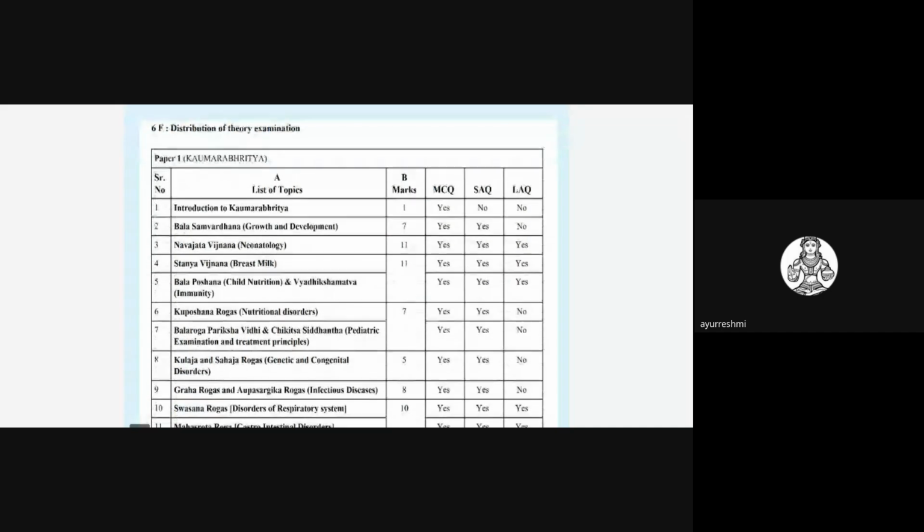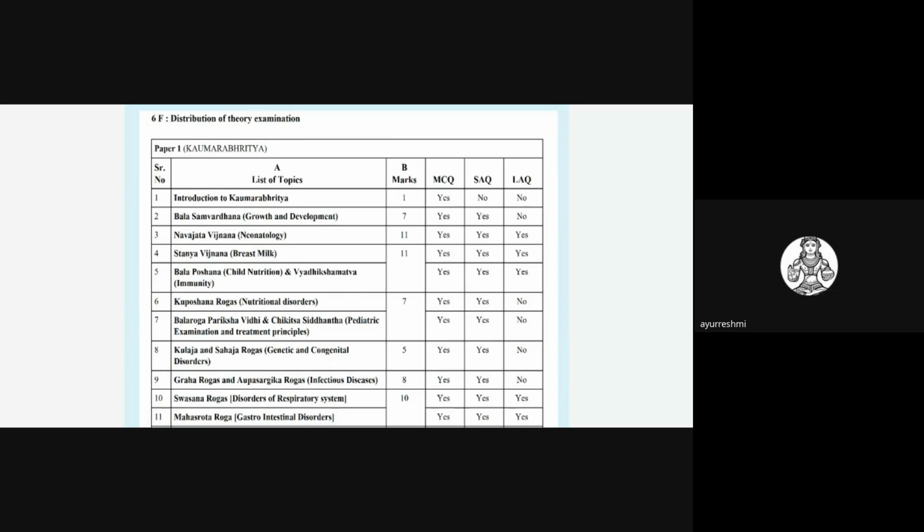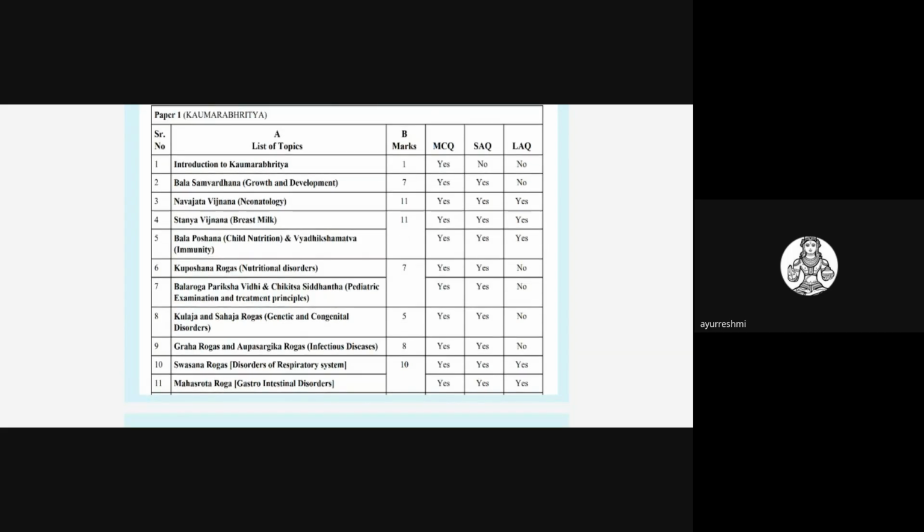Next slide. This slide is about the distribution of the theory examination. This is the blueprint showing how many marks are allotted to different syllabus topics in the Kaumarabhrutya paper. The marks distribution is explained here. There are six syllabus points in this.